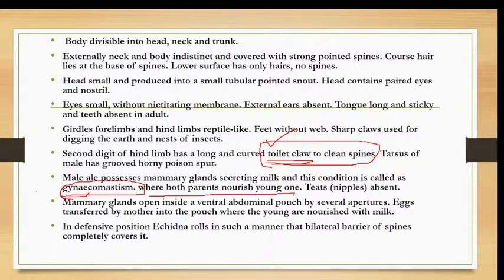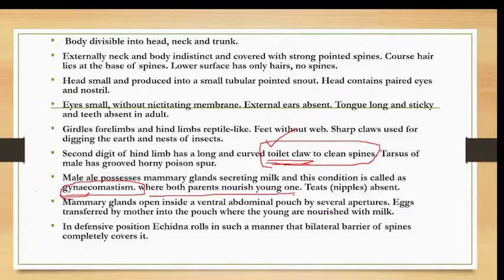They have a small temporary pouch, not like that of a kangaroo, but still they have a small temporary pouch in which the young ones are reared. The young ones will grow in the pouch of the mother for 5 to 6 weeks or so. After that, spines will arise. Then the babies will be kept in the nested areas.